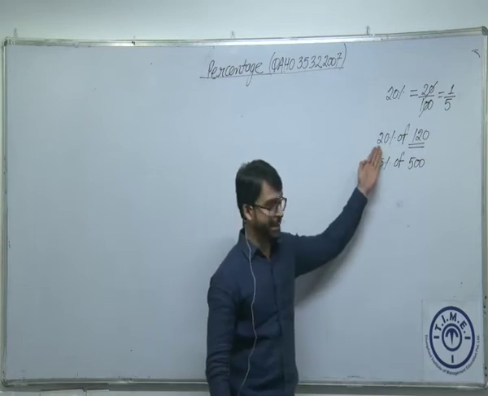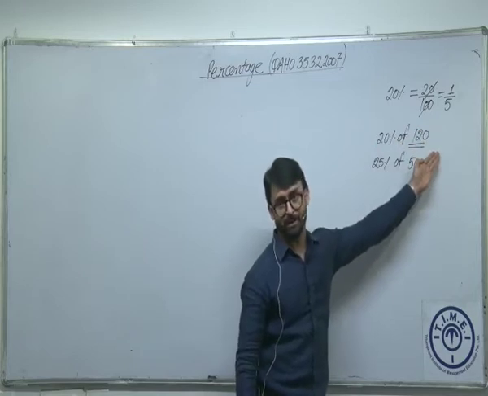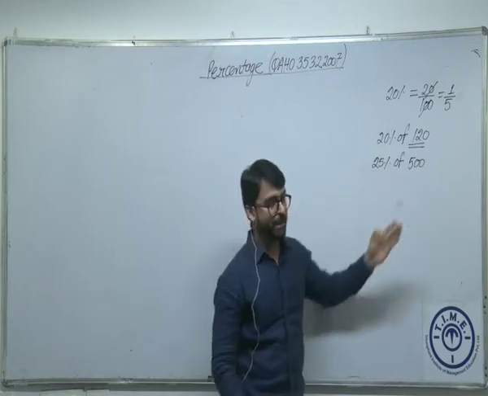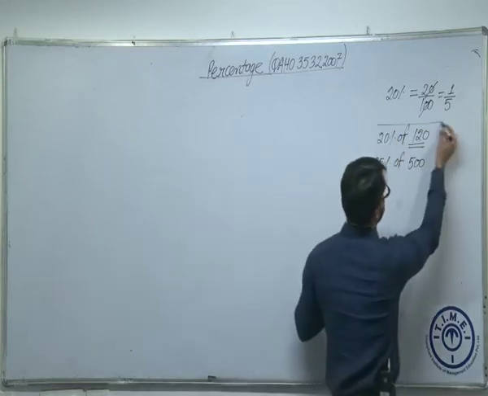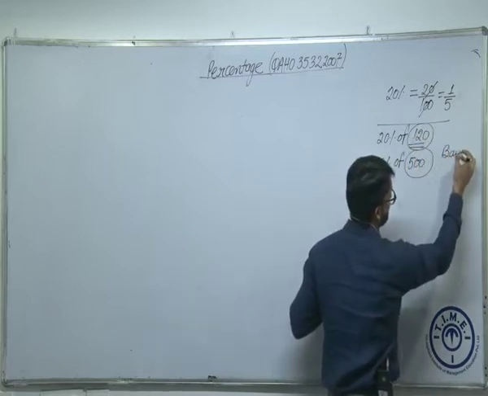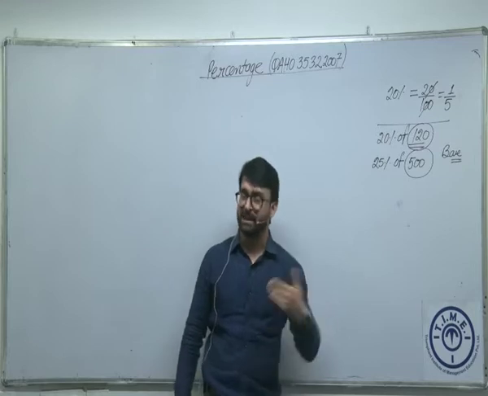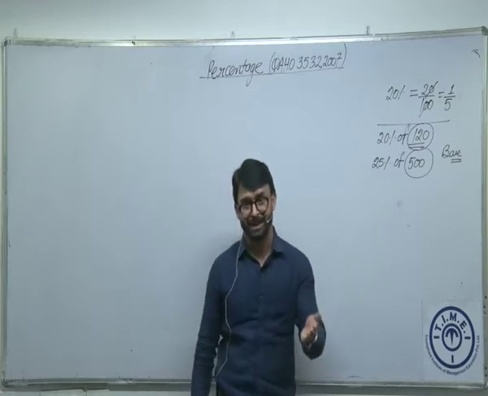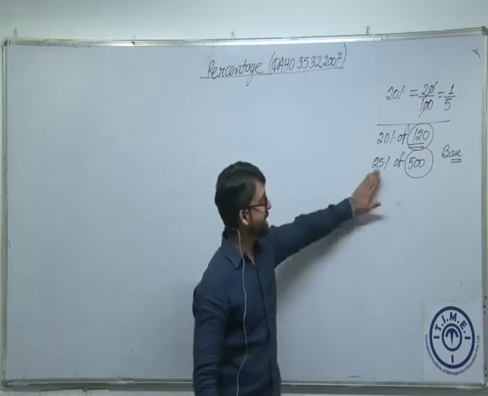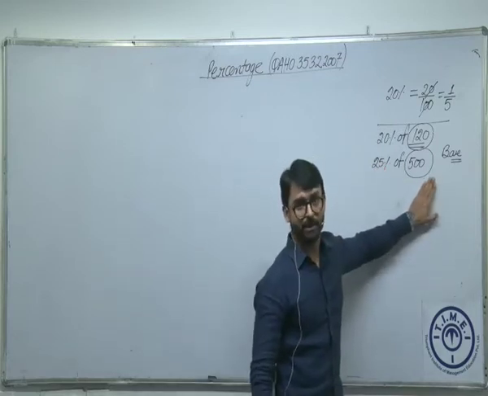Because 20%, we know how to calculate 20%. 20% of 120, I want to calculate. Here, I want to calculate 25% of 500. Now, what is the difference between the previous part and this part? Here we have something called base. This is called base, on the basis of which we are going to calculate percentage. 20% itself does not have any significance unless it has some sort of base to calculate on. So 20%, 25%, perfectly all right, but on what basis am I going to calculate? This is very important.